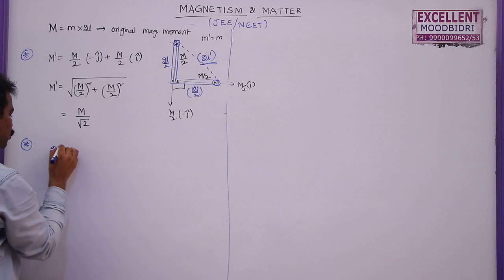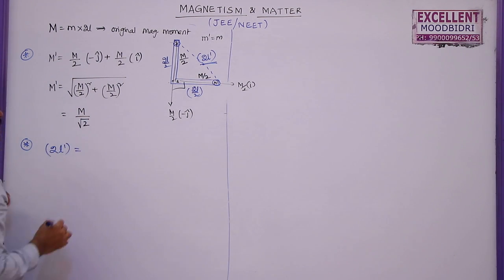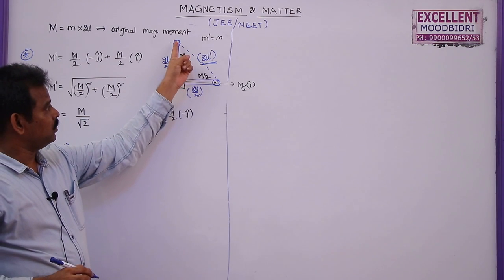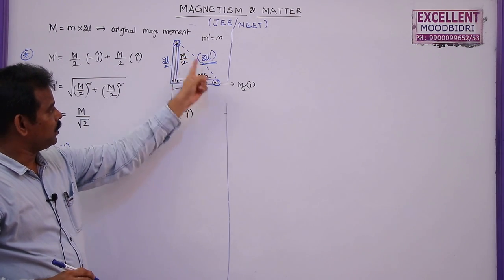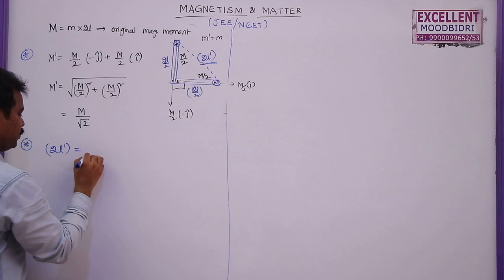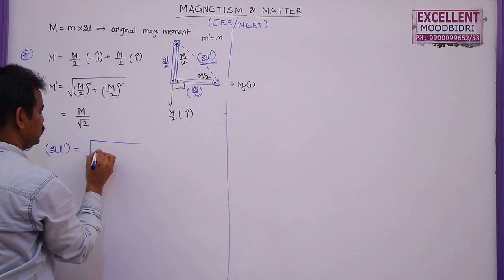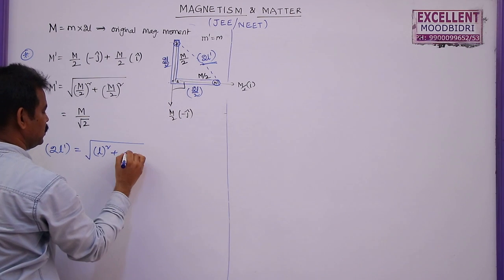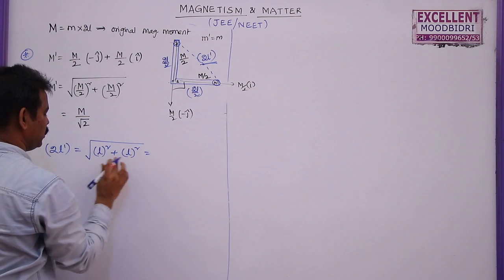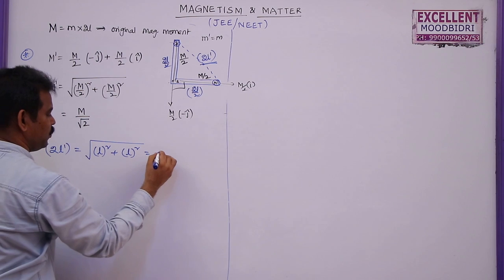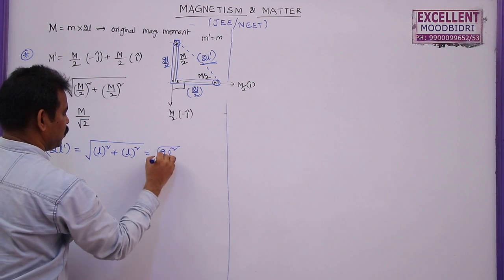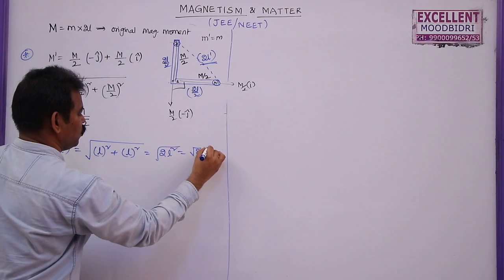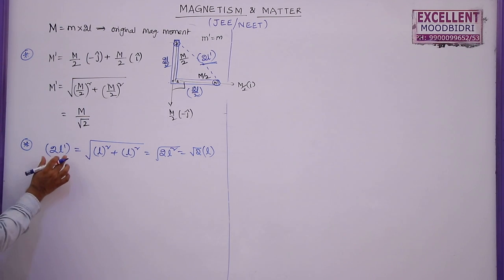So 2L dash, that is original magnetic length was 2L. The new magnetic length is 2L dash, which is given by root over, this is 2L by 2, that is L square, because 2 get cancelled. This is also L square. So L square plus L square will become 2L square under root, or you can write it root 2 into L. So this is the new magnetic length of this bar magnet.